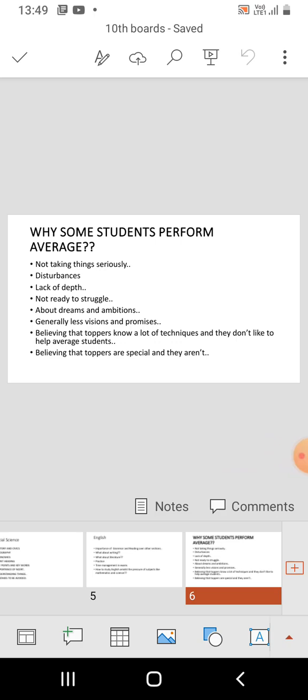Lack of depth. Looking at things from above and not doing in-depth study is one of the big reasons. Please do in-depth study. Once you are doing in-depth study, you are trying to improve your performance. But to score well in exams, the preparation must be examination centric.